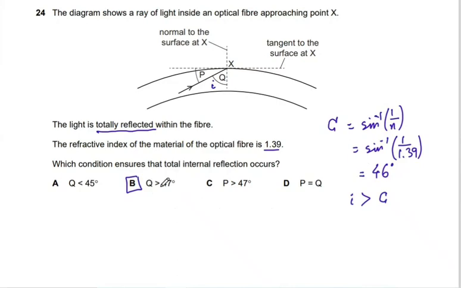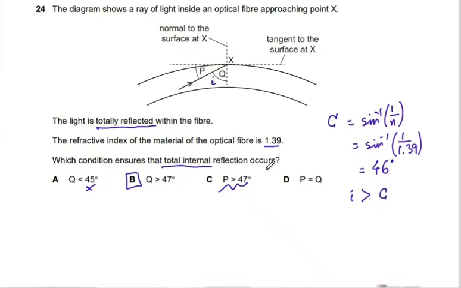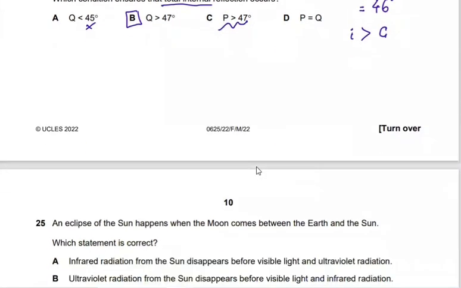Q is supposed to be more than 47, not less than, and P is supposed to be very small if we subtract 90 minus 46, okay, so that's not the answer. And P and Q, if they are equal, that means 45, total internal reflection will not happen at 45 degrees.